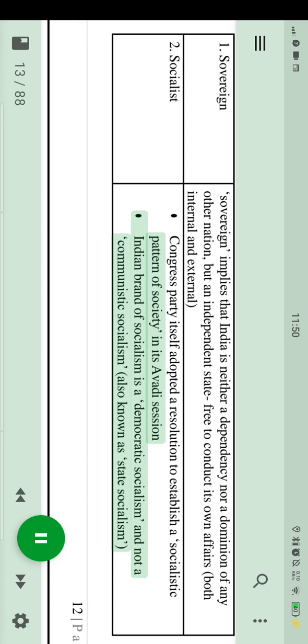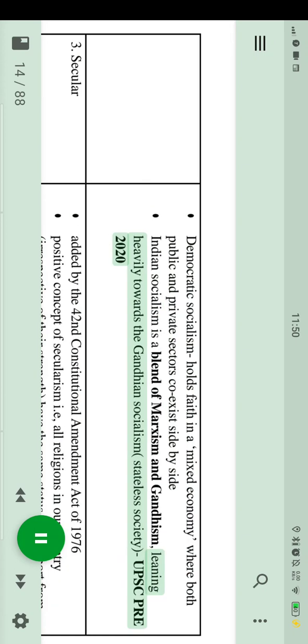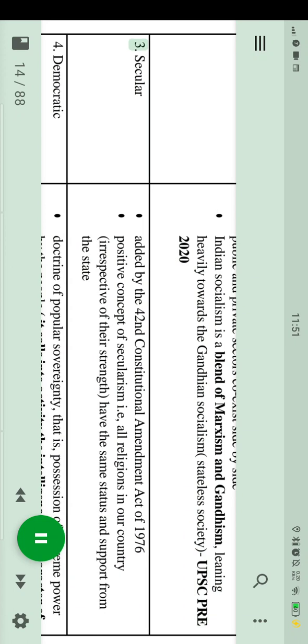Democratic Socialism holds faith in a mixed economy, where both public and private sectors coexist side by side. Indian Socialism is a blend of Marxism and Gandhism, leaning heavily towards the Gandhian socialism, stateless society. UPSC pre-2020.